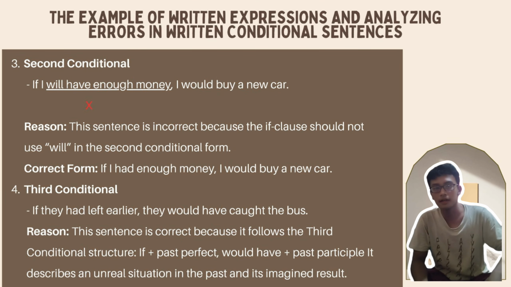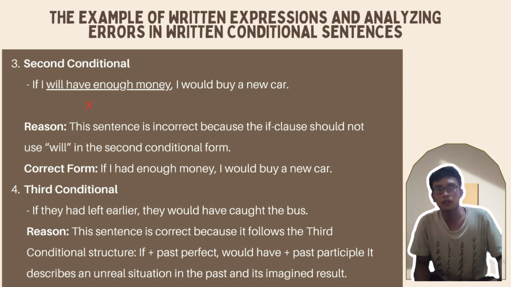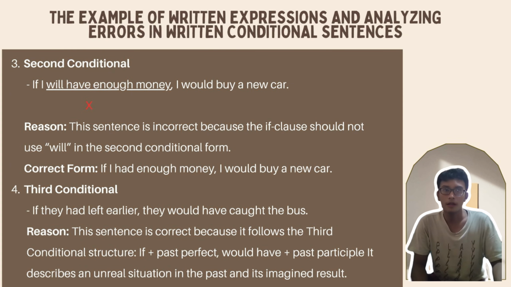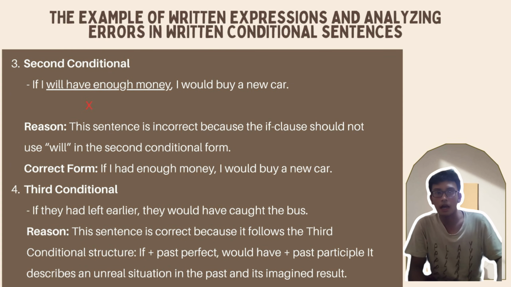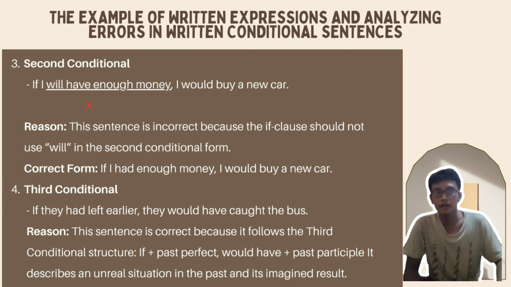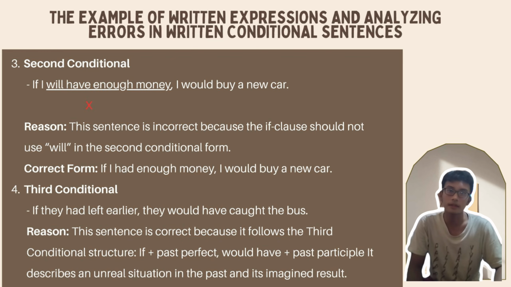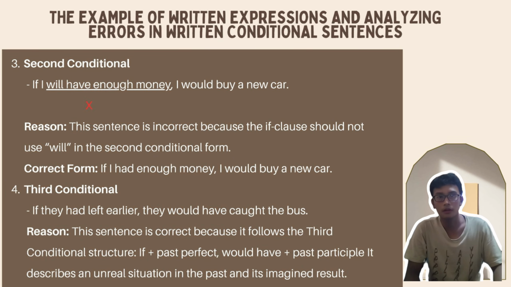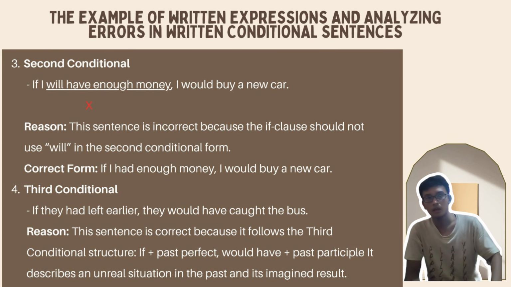Next, number 3 is about second conditional. If I will have enough money, I will buy a new car. The reason why this sentence is incorrect is that the if clause should not use will in the second conditional form. For example, if I had enough money, I would buy a new car.